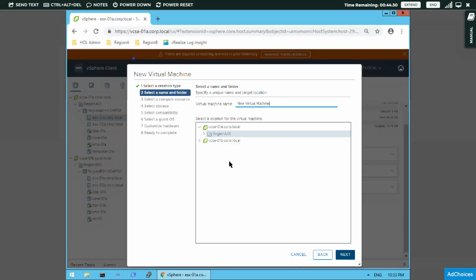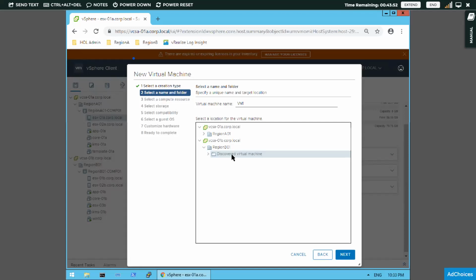When you click on Next, you get select name and folder. When you are creating for the first time, give your USN as the name. As of now, I am giving the name VM1, and the location where you want to store this virtual machine. I will do it in region B. Please observe, while right clicking I right clicked in region A, but at this point I have full liberty to change the location or folder of the machine.